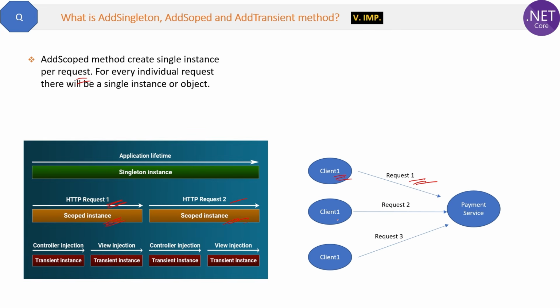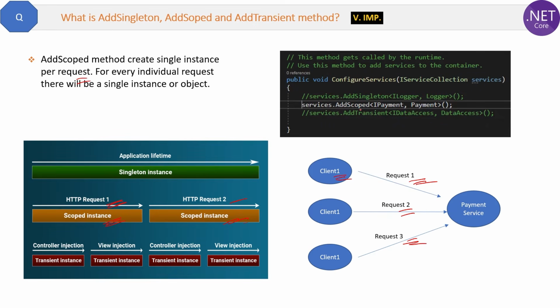That is payment, because different requests should have different objects or instances. Payment information must not be shared. For this, you will register the payment service with the help of the AddScoped method like this. It will make sure the payment object or instance will only be available in the same request and will not be shared.